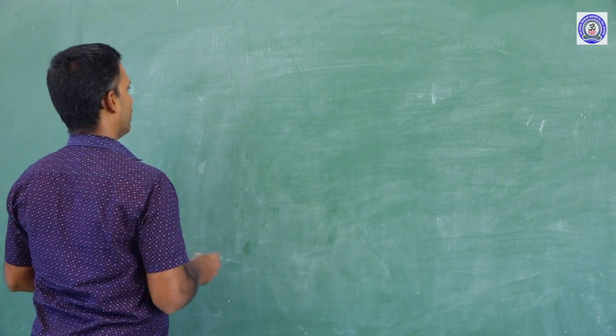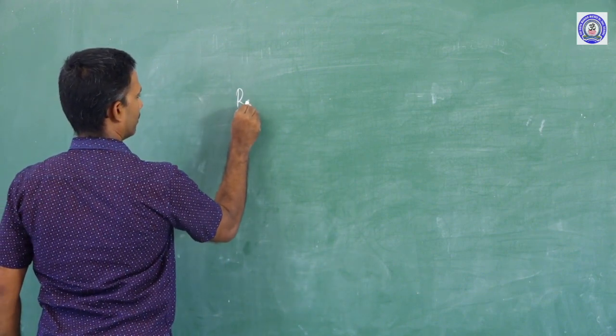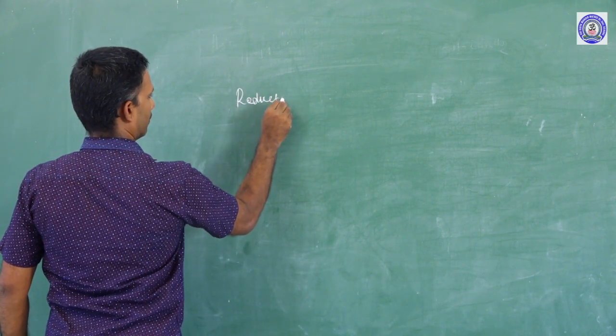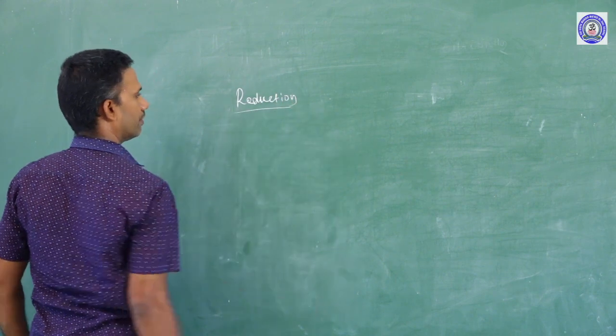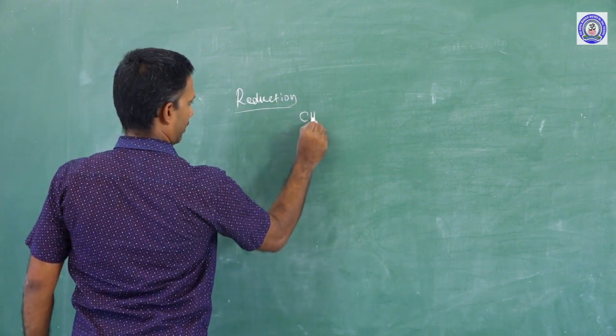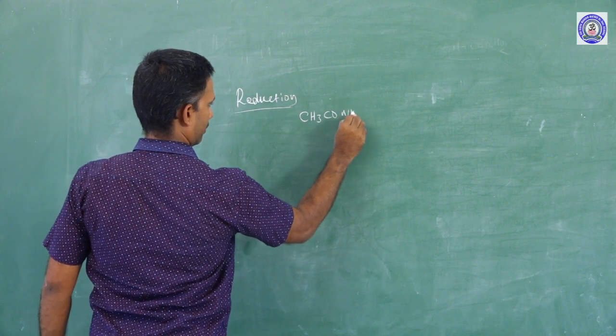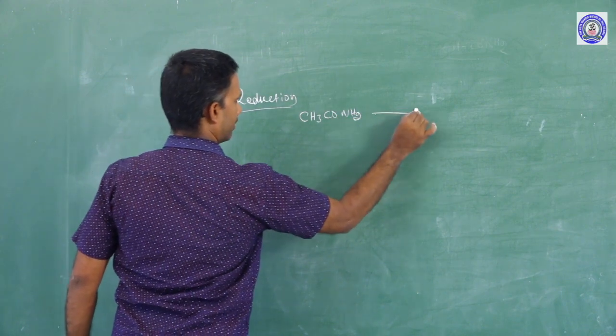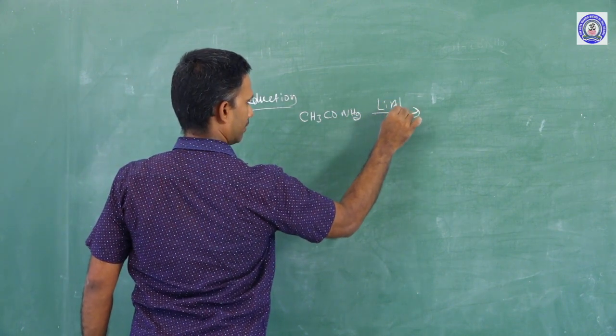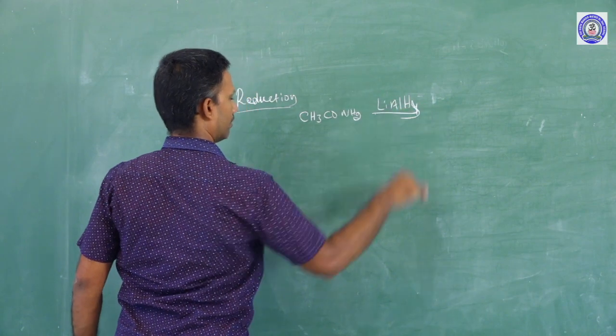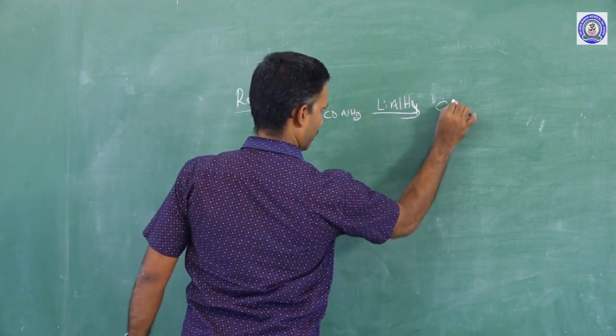Another property of amide is reduction. The amide undergoing reduction, you are getting amine only.